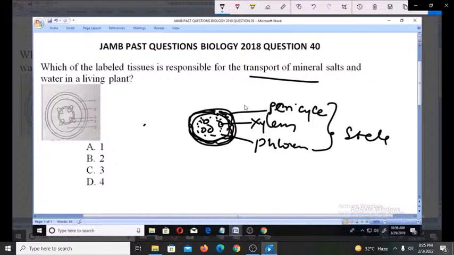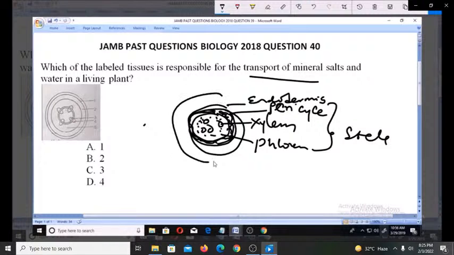Now surrounding this, we have what we call the endodermis, which is very well closed up by the cortex. The layer closing this stele is known as the cortex. You understand?